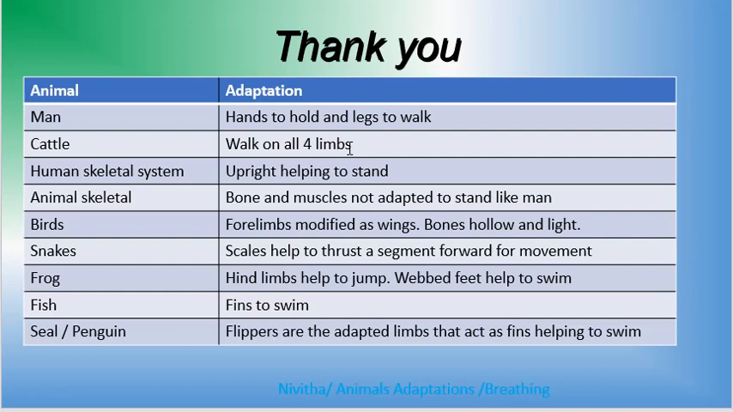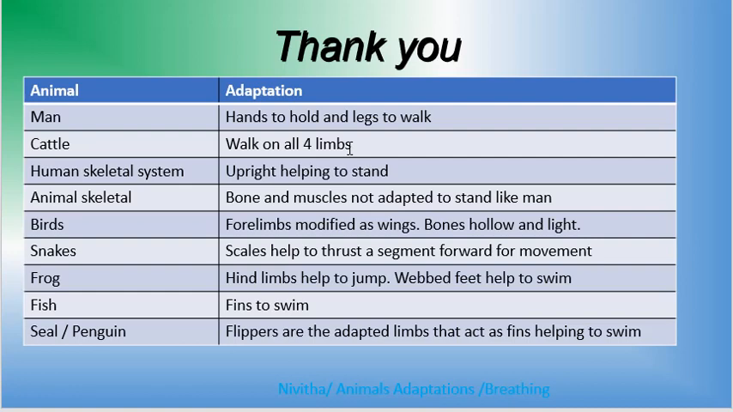The human being's skeletal system is so adapted to help us stand upright, the way the muscles and bones are arranged. The animal skeletal system, the bones and muscles, does not allow them to stand on two legs. That is why they stand, walk or run on all four limbs.